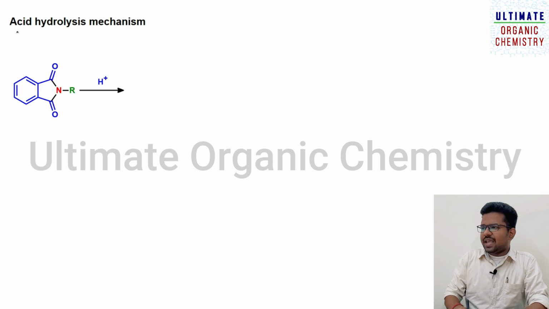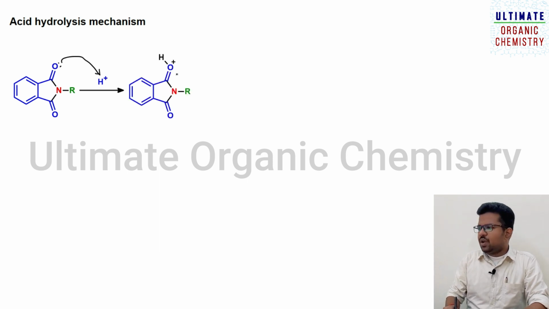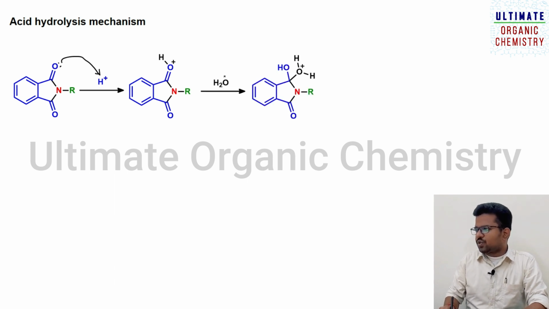First let us see the acid hydrolysis mechanism. What will happen here: this oxygen lone pair abstracts this hydrogen, that is a proton, leading to the formation of this species. Once this species is formed, it reacts with a water molecule. Water has two lone pairs of electrons on the oxygen atom, so it attacks here and this electron moves here, leading to the formation of this species.